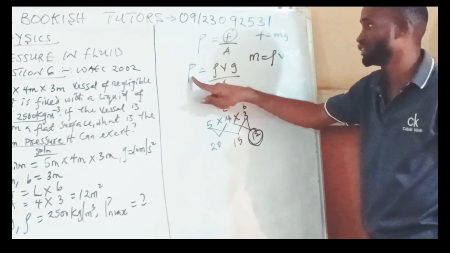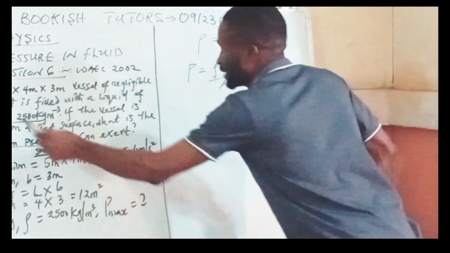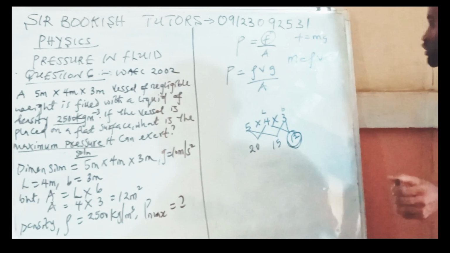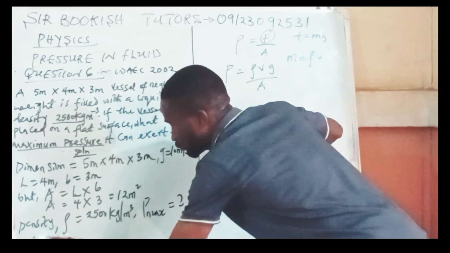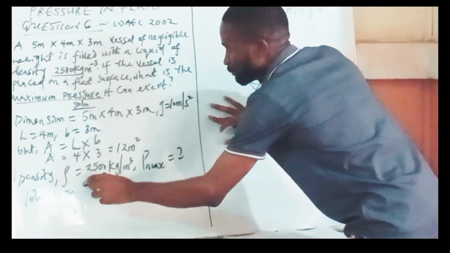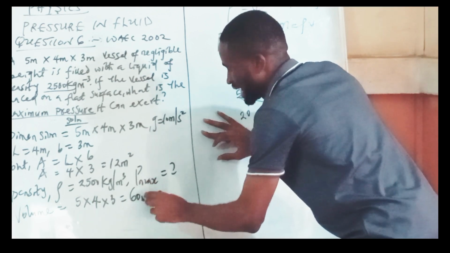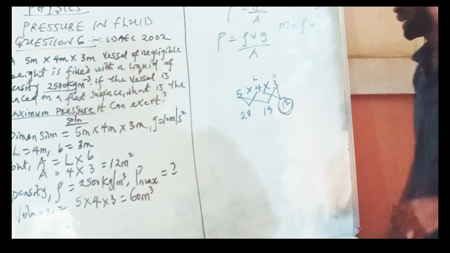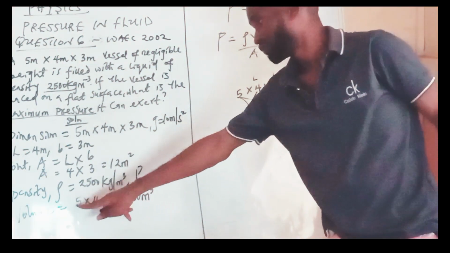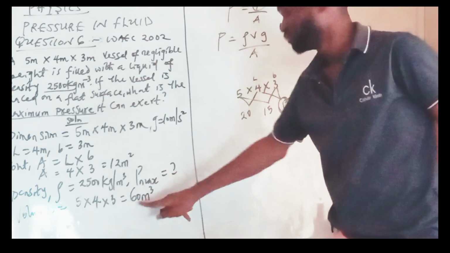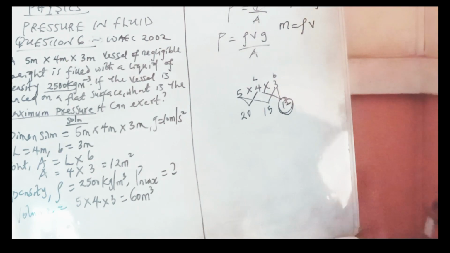I know density is there. I know I can get my volume by multiplying the three dimensions. So volume is going to be 5 times 4 times 3, which will give me 60 m cubed. That is the volume.